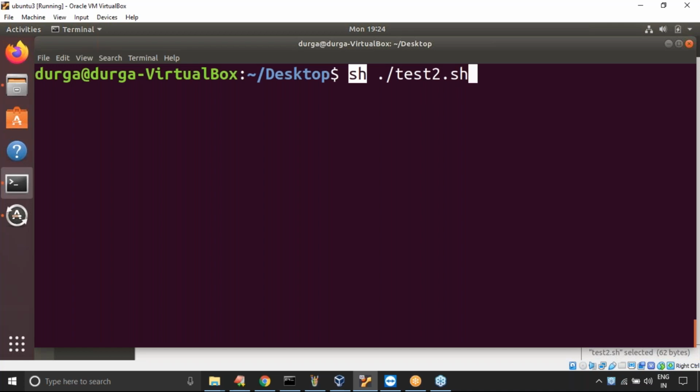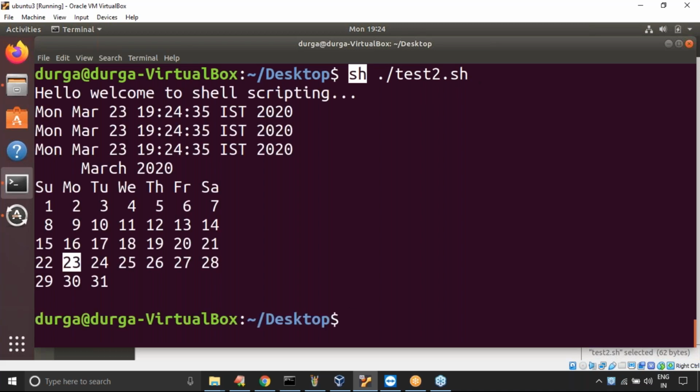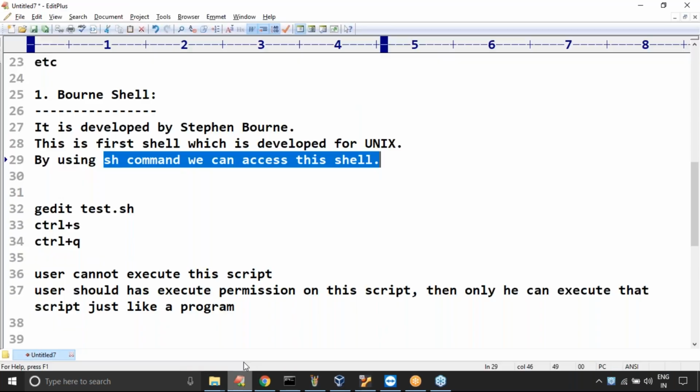Remember, now this script is executed by Bourne shell. Earlier, this script was executed by bash, but now this script is executed by Bourne shell. By using which command can we access Bourne shell? sh is the command we need to use. Friends, is everyone in a position to understand?